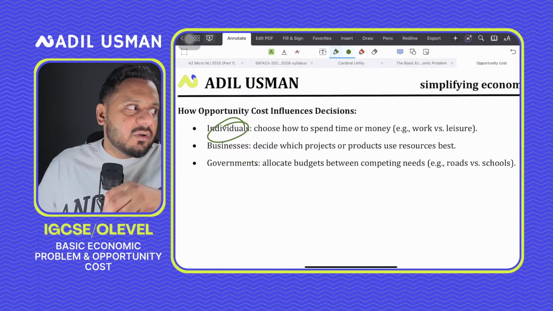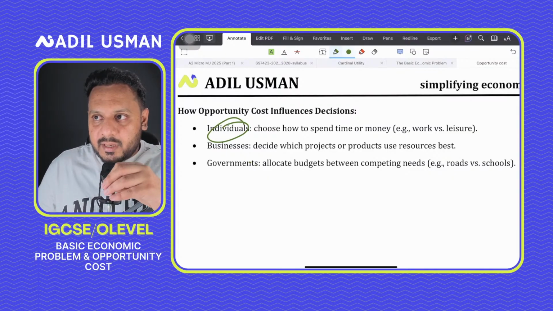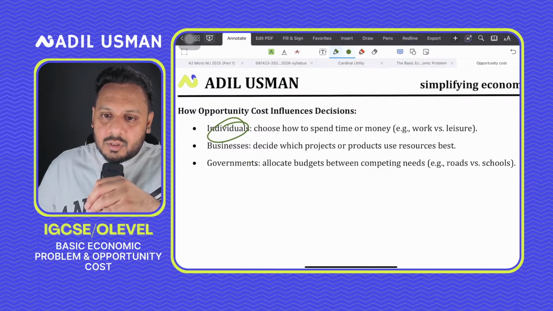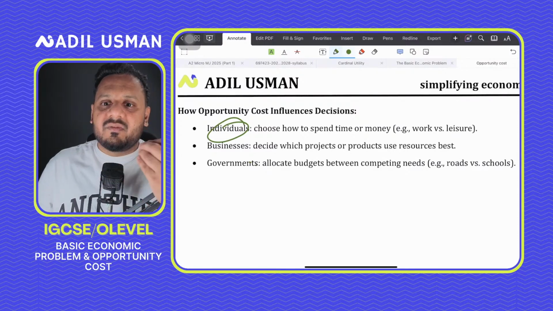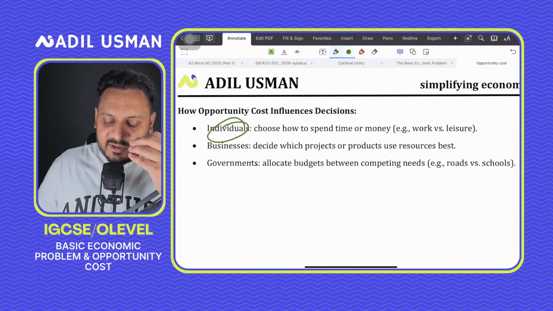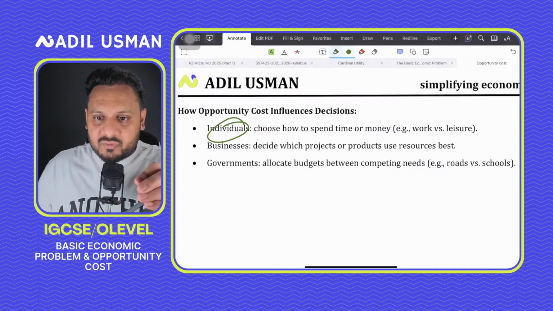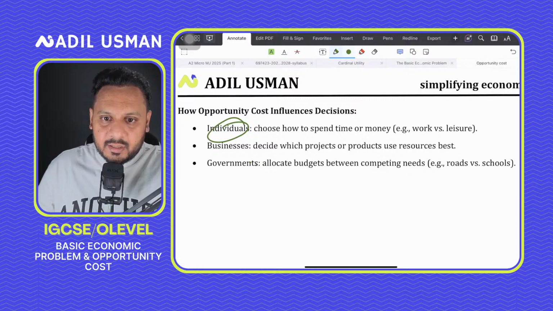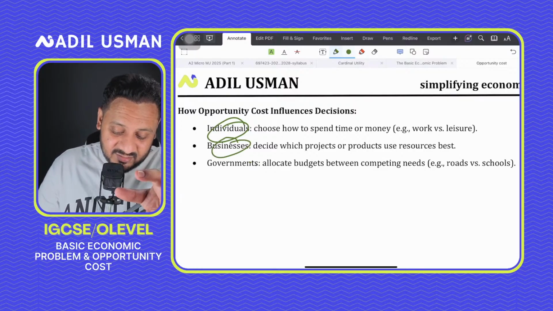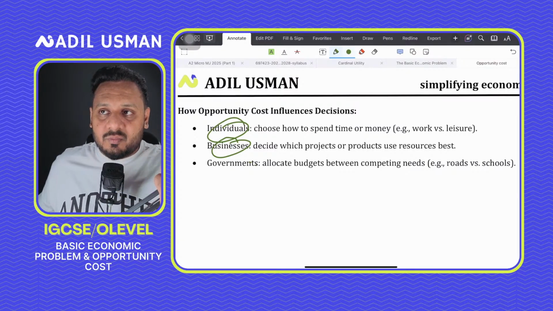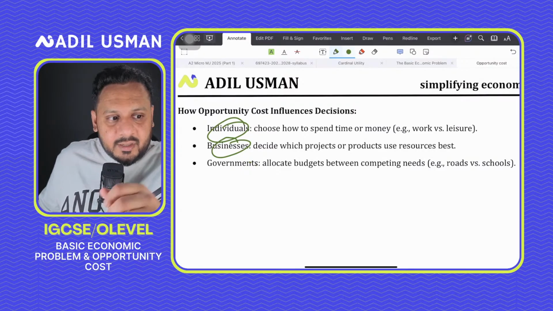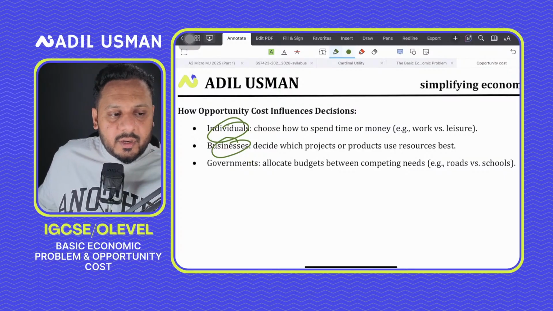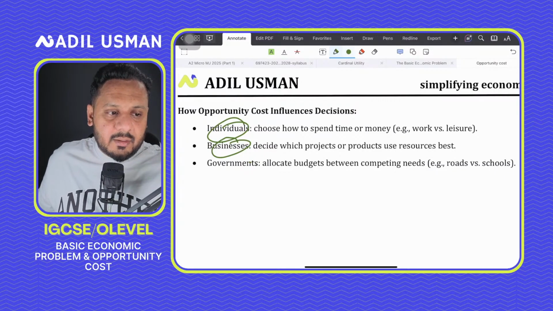So individuals would make a decision whether they have to work. Should we work overtime, or should I spend a few more hours at work, or should I spend time with family, right? A business like Apple would think, should I launch a new product, or instead of launching a new iPhone, should I upgrade an existing iPhone?